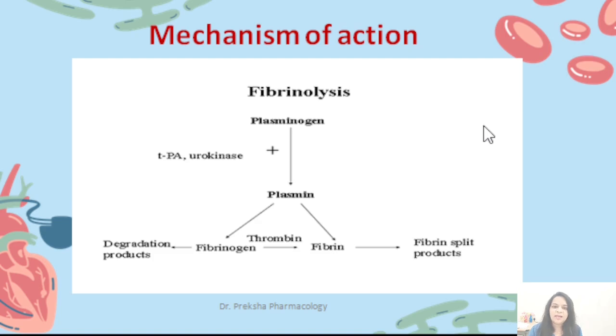Now coming to the mechanism of action of fibrinolytic agents. Fibrinolytic drugs promote this inactivated form, plasminogen, to get converted to the active form, plasmin, which ultimately converts the insoluble form of fibrin to soluble fibrin products. And this is how it can cause fibrinolysis within the blood vessels.